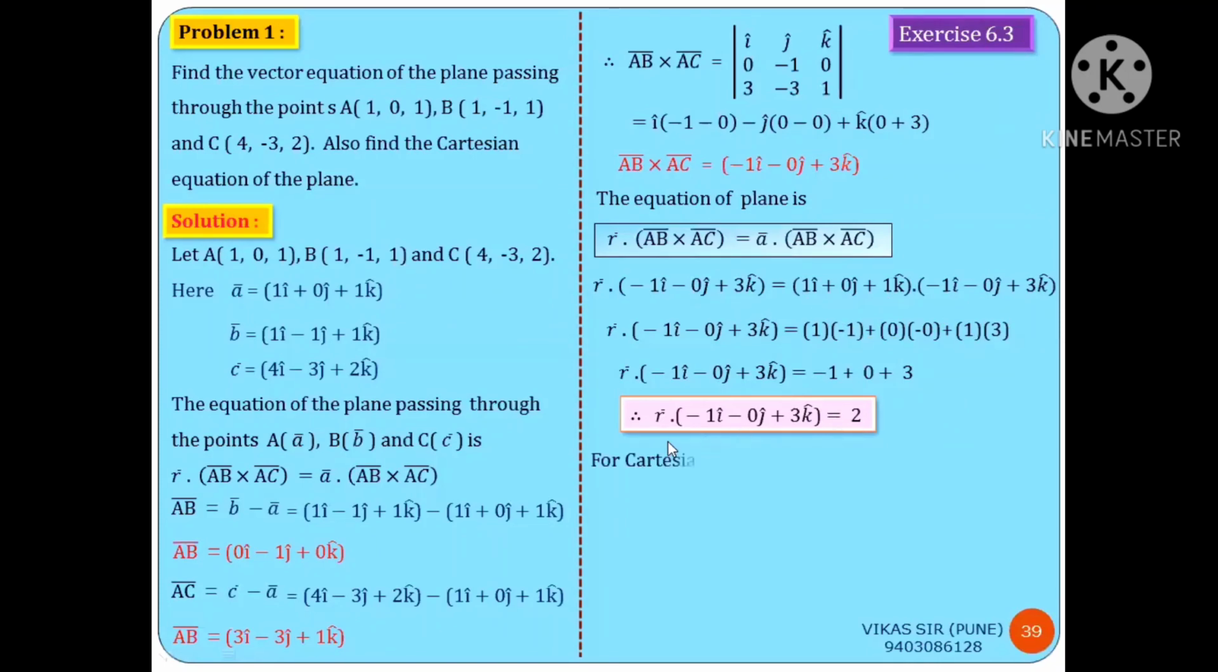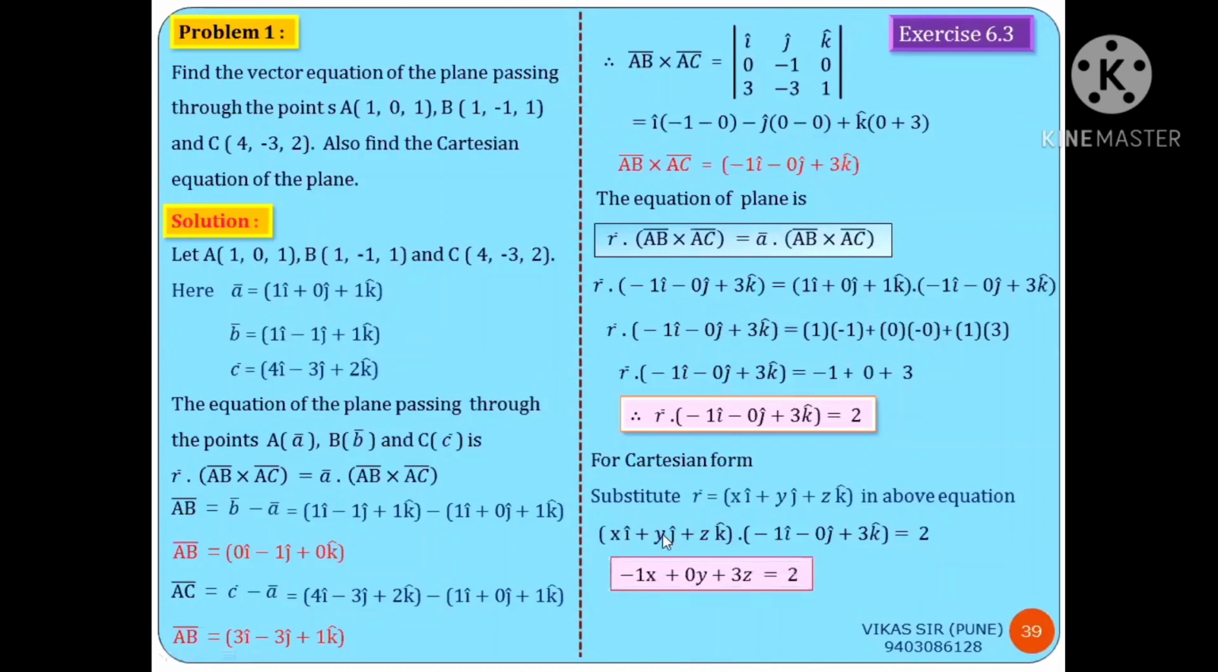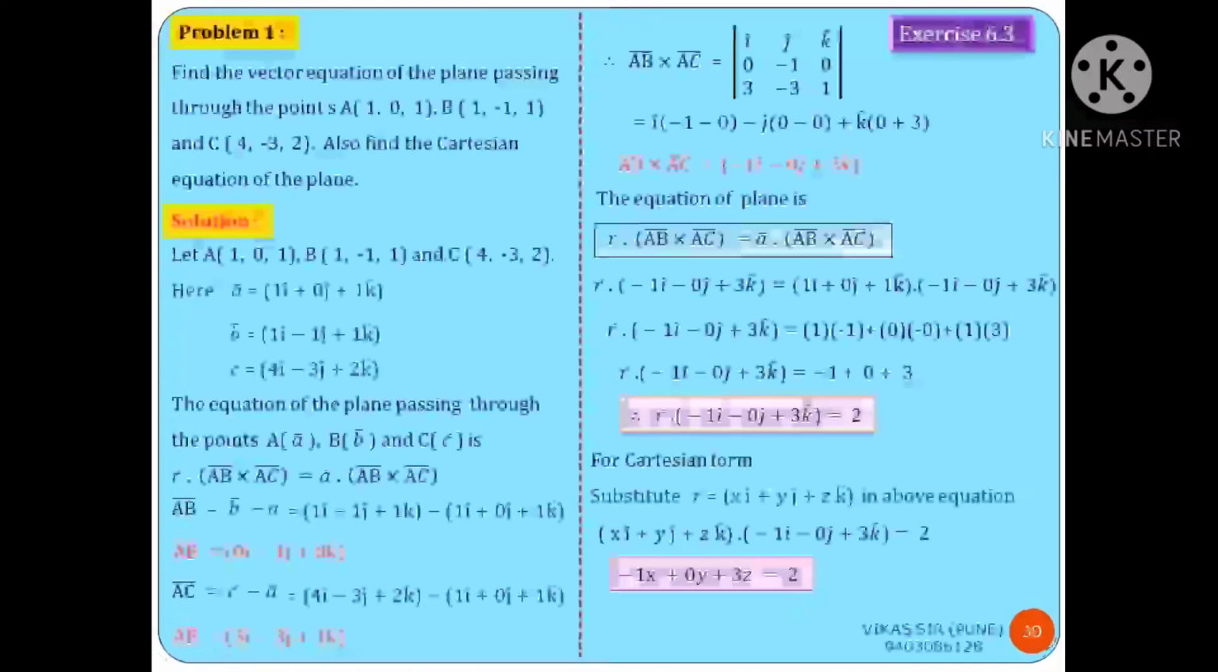To find the equation in Cartesian form, vector R bar is replaced by xi plus yj plus zk from the coordinates of the point. Therefore, the equation changes to xi plus yj plus zk dot product with minus 1i minus 0j plus 3k equal to 2. Again, taking the dot product: x into minus 1, y into 0 and z into 3, that is 3z. So the final equation obtained is minus 1x plus 0y plus 3z equal to 2 in the Cartesian form.